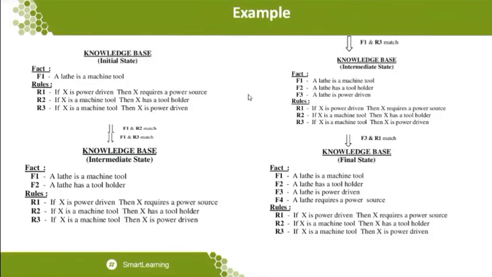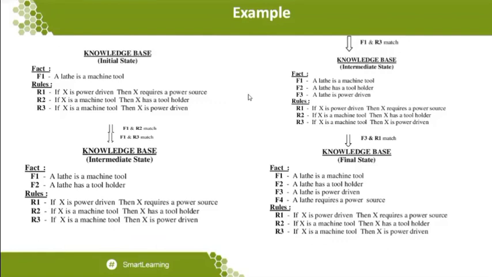So in the knowledge base, which represents the inference rules, we have an initial state. In the initial state, we have fact one, which we call F1. F1 mentions that the lathe is a machine tool. So this is the only known fact to be applied, the only fact which is known to me. Okay, so from the facts, we have different kinds of rules given.